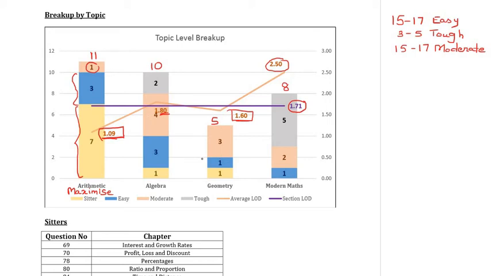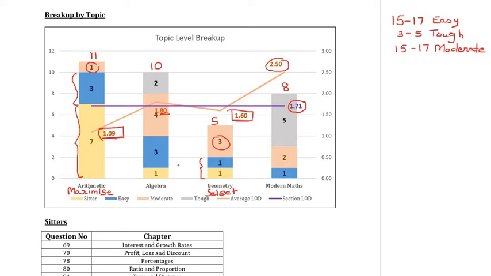Of these 5, only 2 were on the easier side, with 1 being a sitter and 1 being easy. There were 3 questions that were moderate. So here it would have been a case of selecting the right questions to attempt. Because typically the moderate to tough questions in geometry or modern math are the ones that are genuinely on the tougher side compared to something like arithmetic.